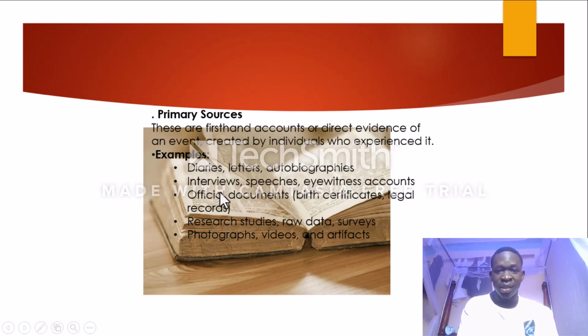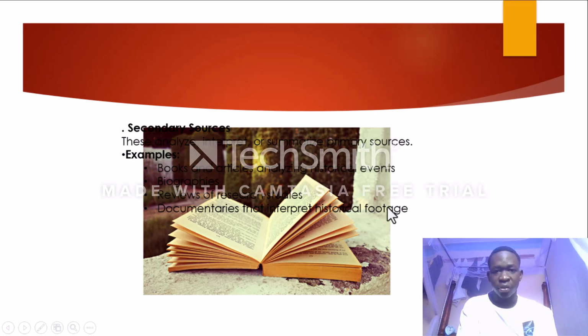So it is individual and it has been experienced, like an event created by individuals. We also have research studies, raw data, surveys, and photographs, where you see a photograph of someone, and video and artifacts. So this is the primary source of information.